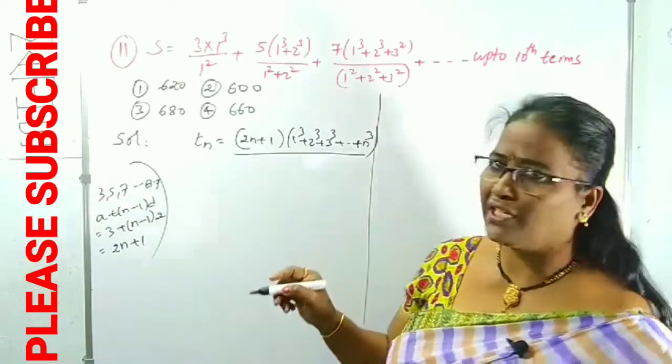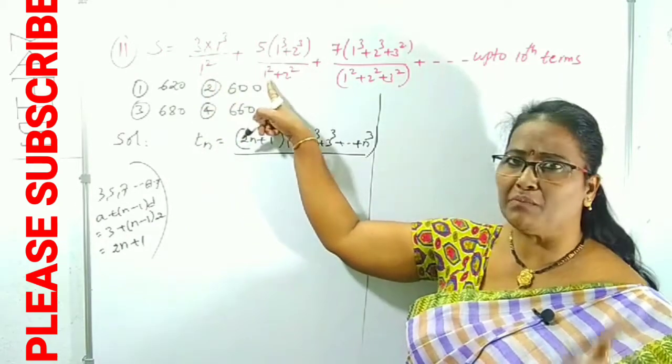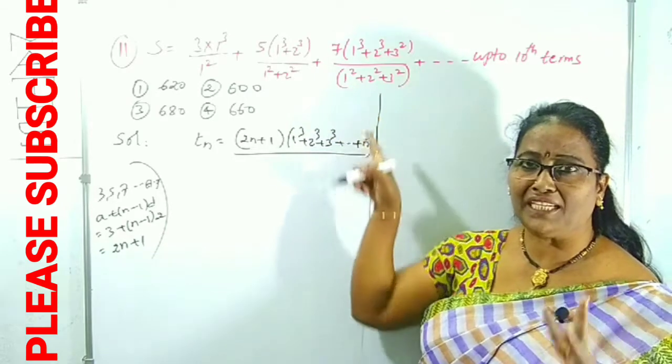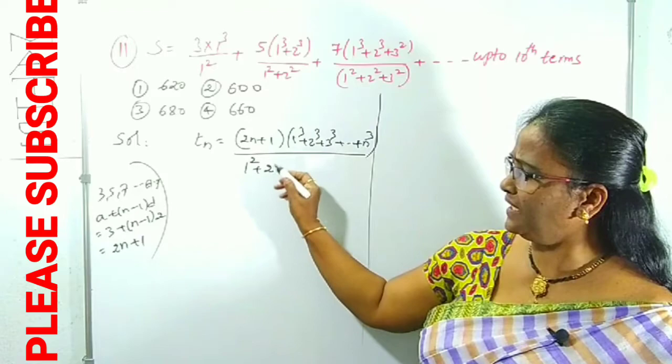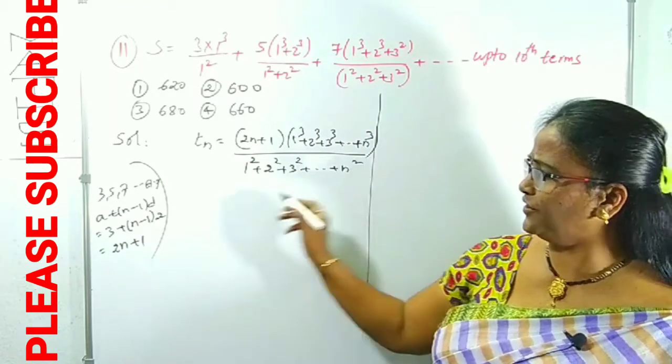Now you can observe the denominator. What is there? The first term is 1 square. The second term is the sum of the squares of 2 natural numbers. The third term is the sum of the squares of 3 natural numbers. Similarly, the nth term is the sum of the squares of n natural numbers. Right? Like this we have to take the nth term.